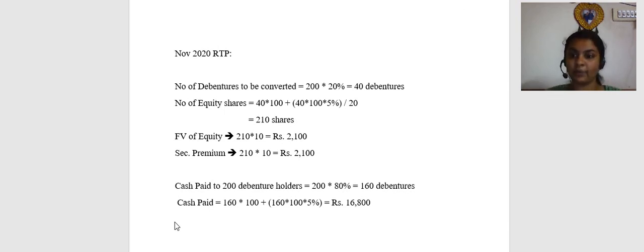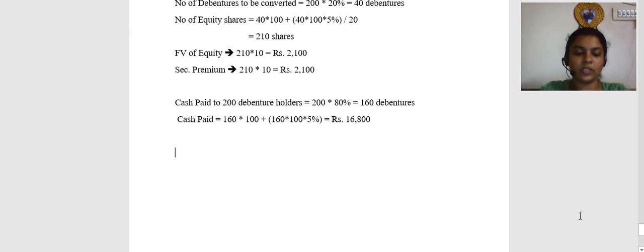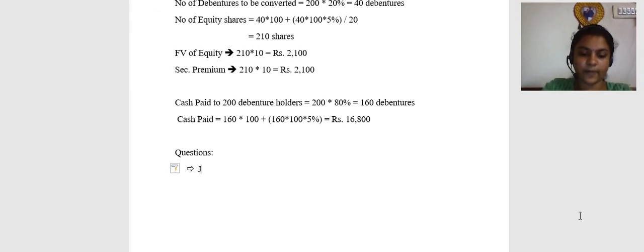So if you see the questions that are going to be asked, especially after this amendment has taken place, you can majorly be tested on DRR investment, followed by own debentures, and then conversion of debentures. If you are able to understand the journal entries for these, then it is going to be very easy. So questions can be on journal entries or preparation of ledger accounts.